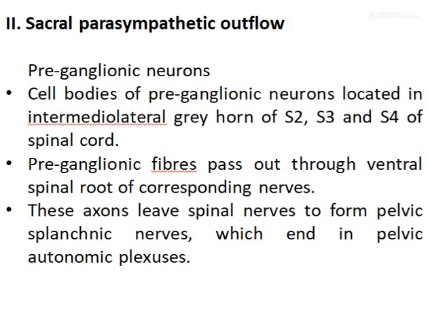Sacral parasympathetic outflow. The cell bodies of preganglionic neurons are located in the intermediolateral gray horn of S2, S3 and S4 of the spinal cord. Their axons form the preganglionic fibers which pass out through the ventral spinal root of the corresponding nerve. These axons leave the spinal nerve to form the pelvic splanchnic nerve which ends in the pelvic autonomic plexus.